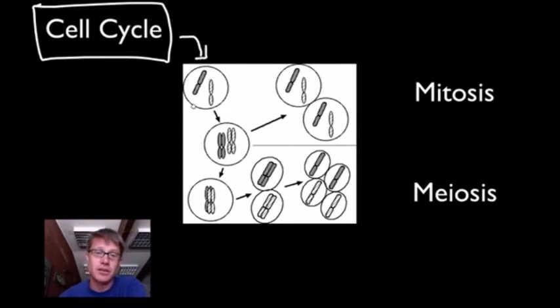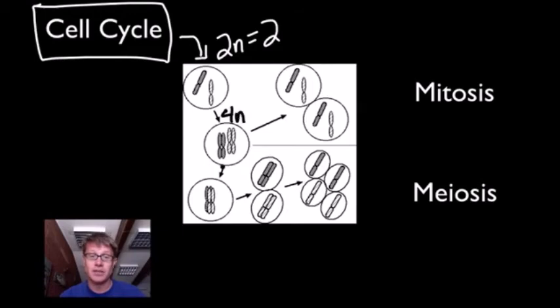Let's say this is a typical cell. It's going to be 2n, it's diploid. You have one chromosome from mom, one chromosome from dad. So in this case it's going to be 2n. It's then going to duplicate itself. So during the S phase, it's going to make copies of itself. And so at this point we'd actually have a 4n cell.